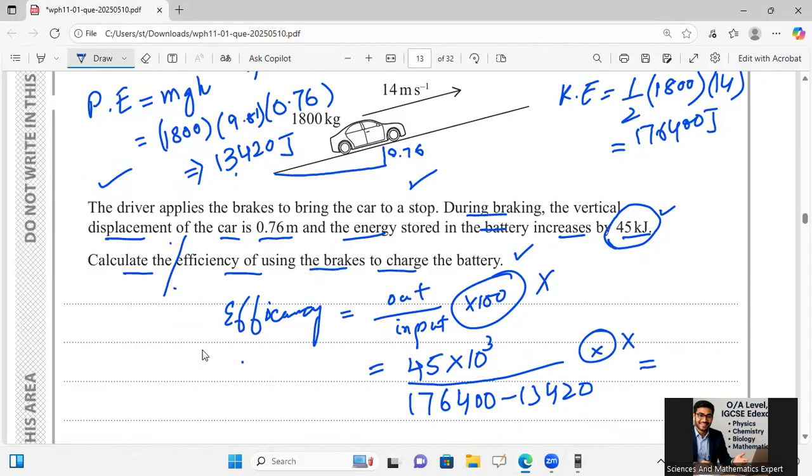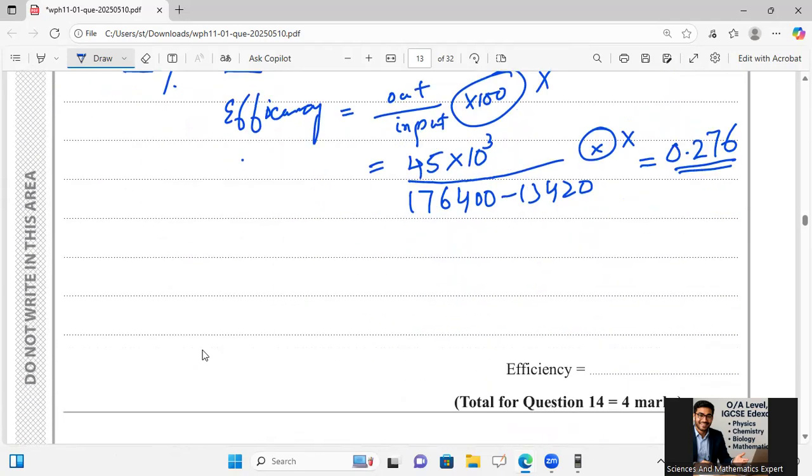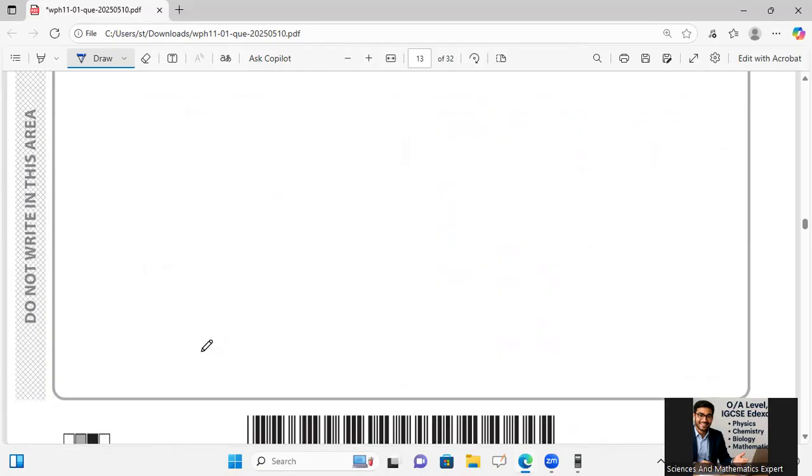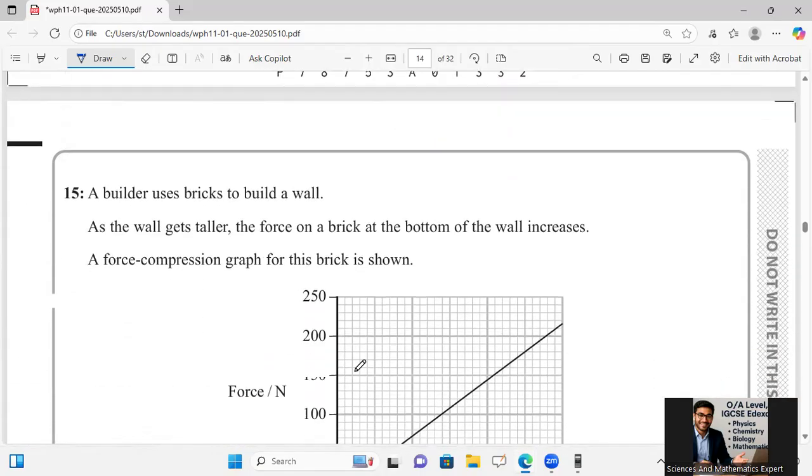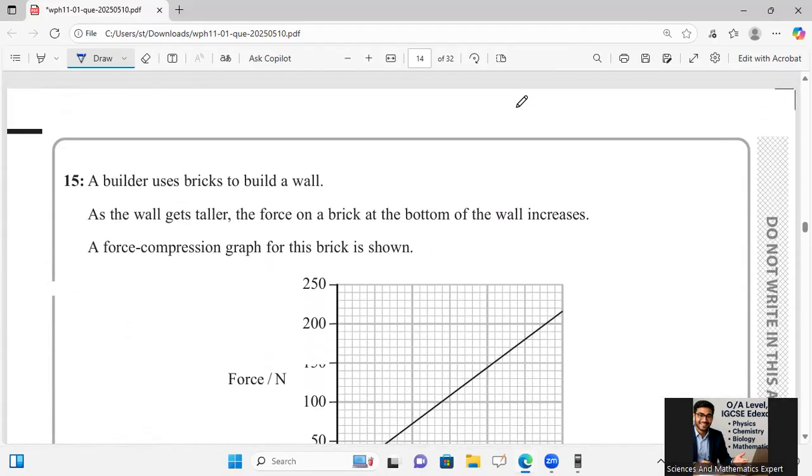So 0.276 is the efficiency of this system. So let's start the next question.